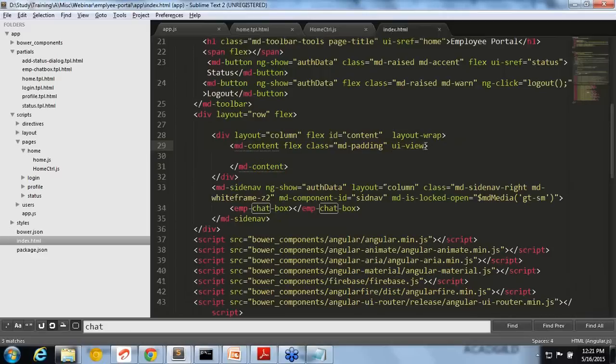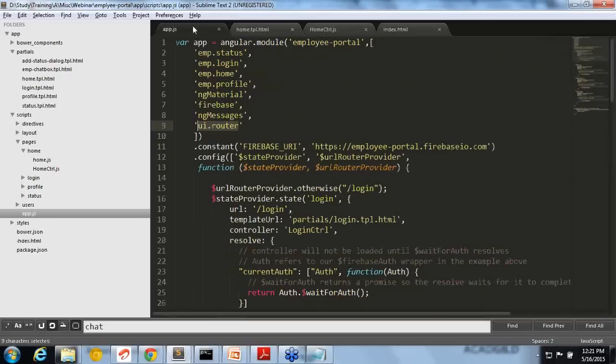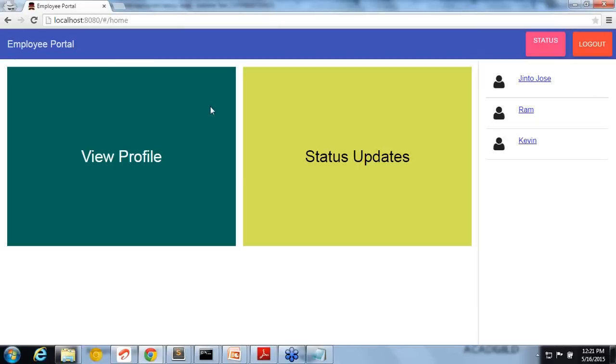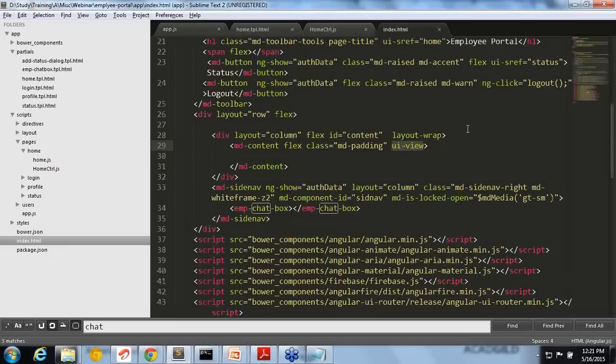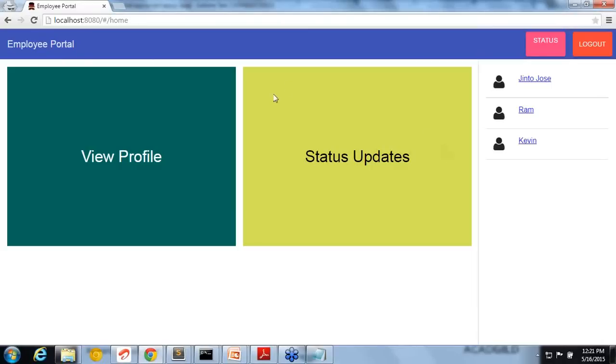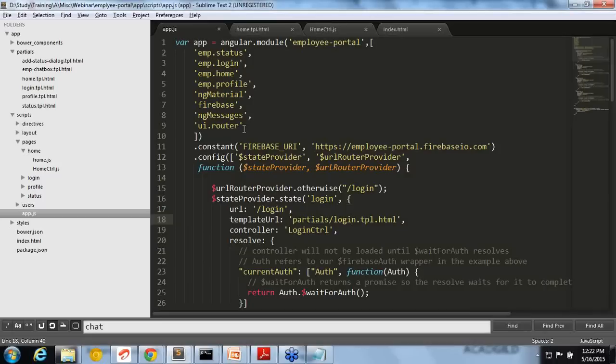So this is nothing other than a placeholder. When you put a ui-view here, the UI Router module, or Angular, understands that you have to inject the template into that ui-view. So all this HTML will be appended or inserted into that ui-view div. Whichever content you add inside the ui-view, the template of the active URL or active state you are in will be injected into that page.